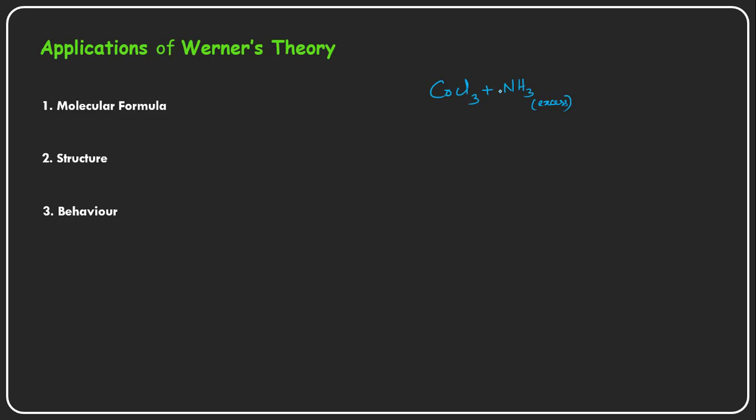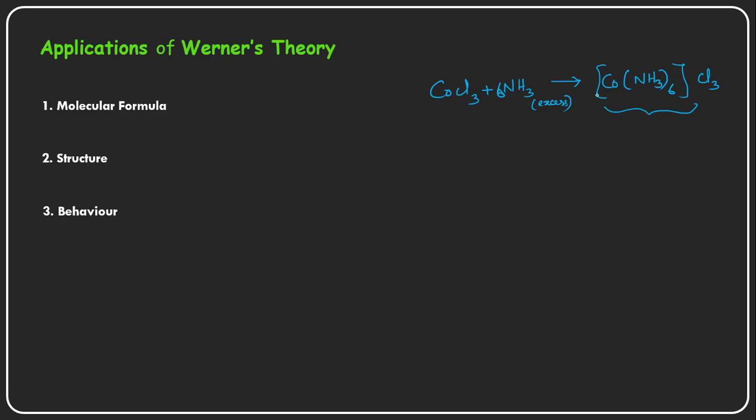Here I am taking some n, for example n is equal to 6. So it has formed a complex like Co(NH3)6 Cl3. This is the complex that has been formed.